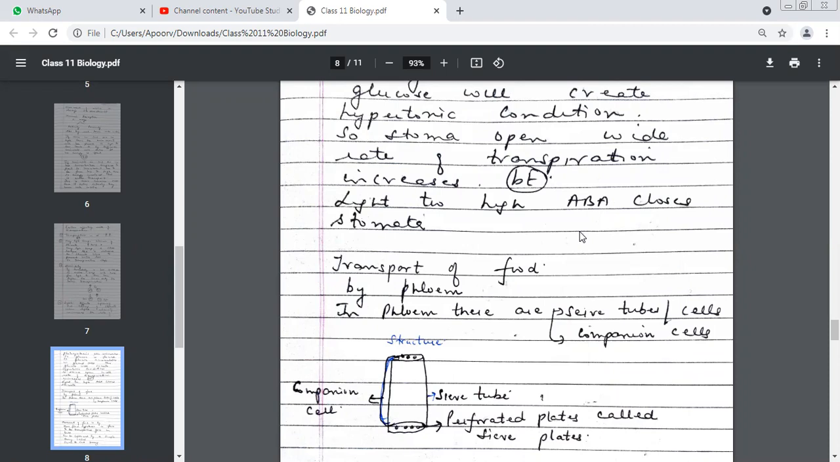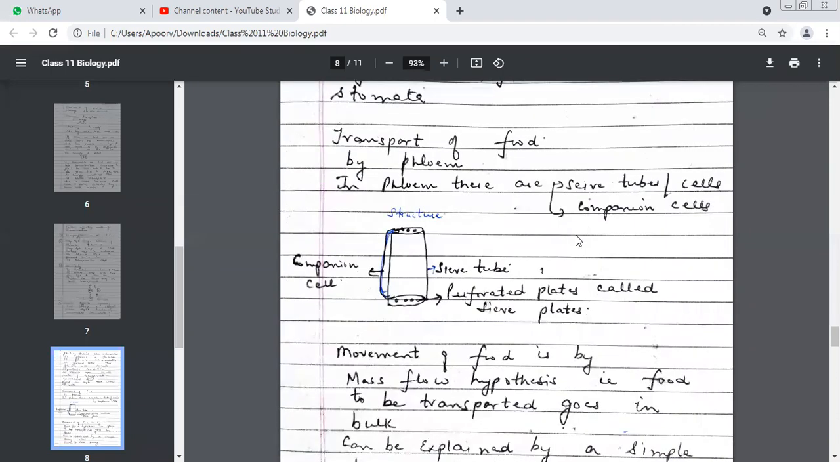Active transport, children? And which was the second mode? Passive transport. So we did mineral nutrition and transport, and we have done rate of transpiration. What are the factors which affect rate of transpiration? Light, humidity, and temperature.